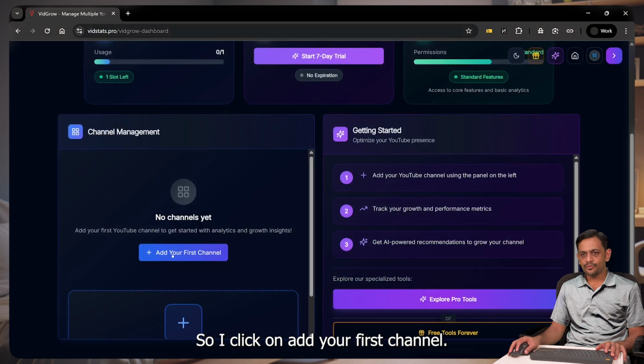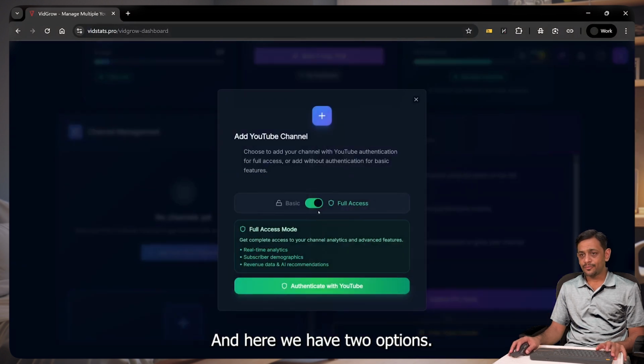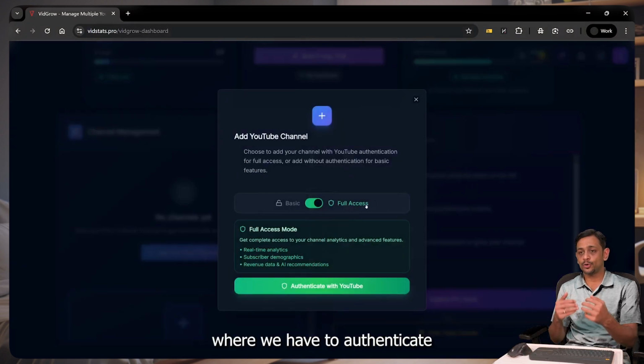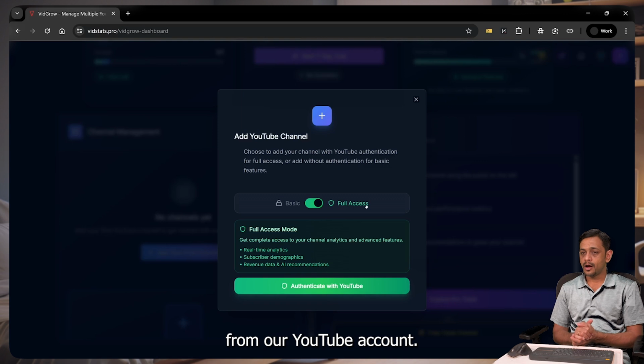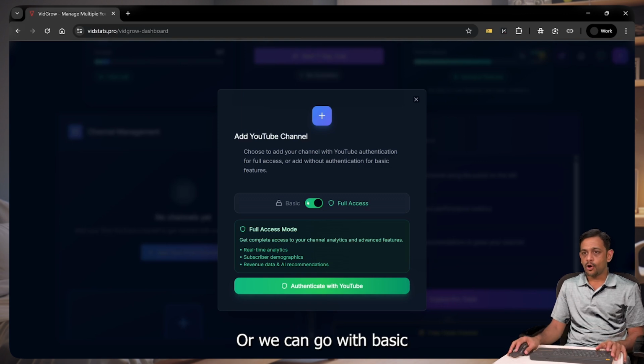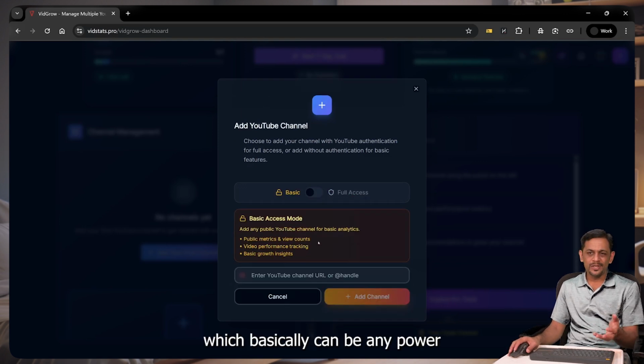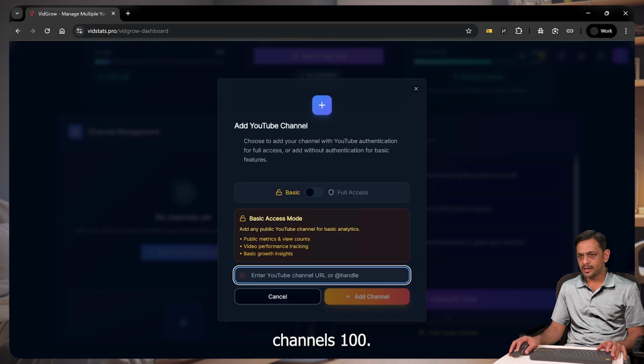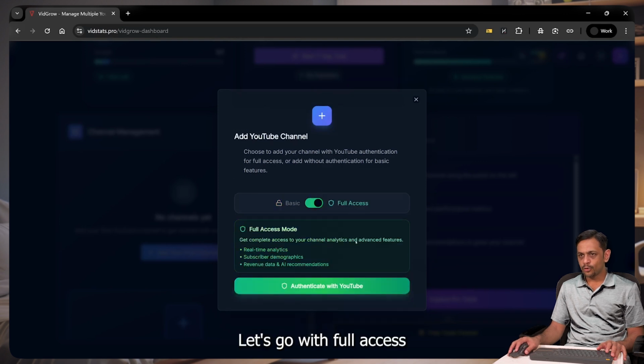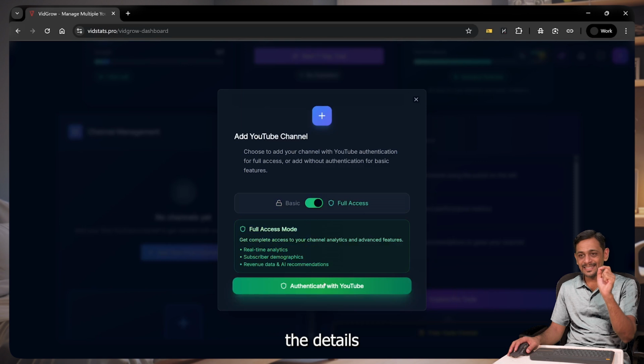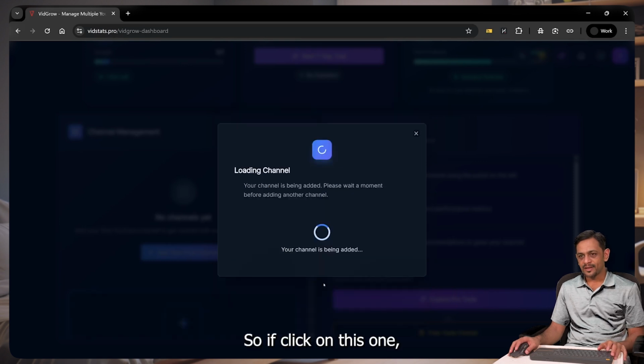So I'll click on add your first channel. And here we have two options. One is full access, where we have to authenticate from our YouTube account, or we can go with basic, which basically can be any channel's handle, right? Let's go with full access because that's where the details lie. So I'll click on this one.